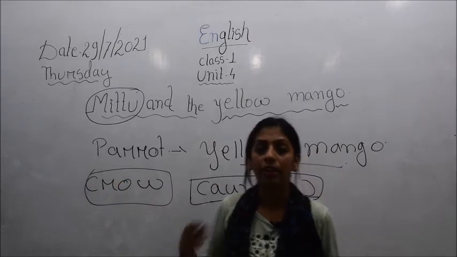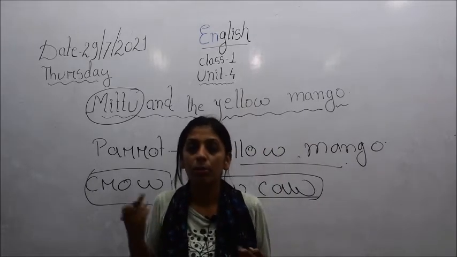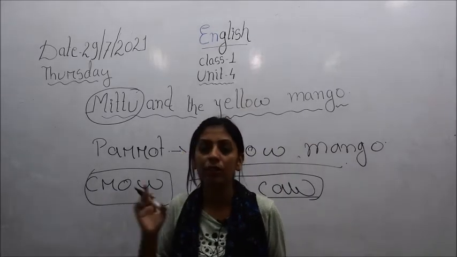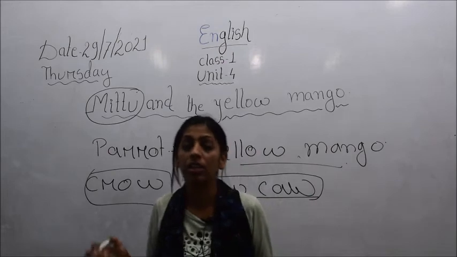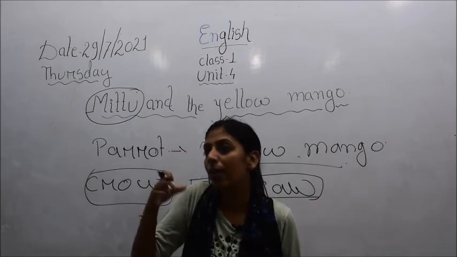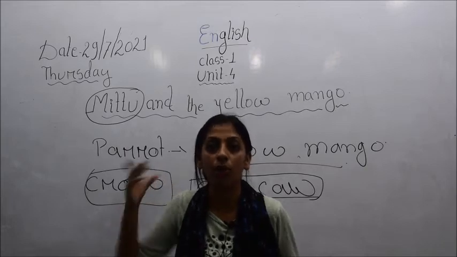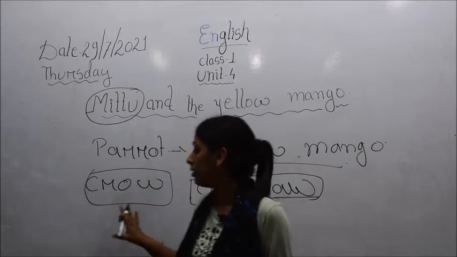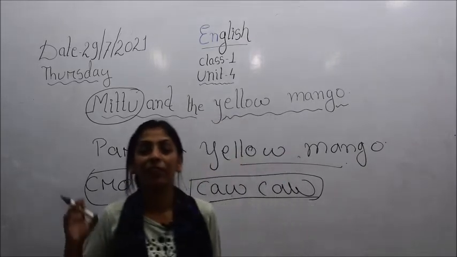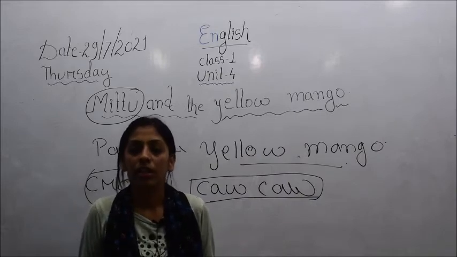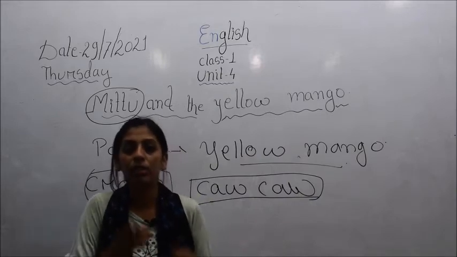This crow had a very loud voice. The crow shouted very loudly. He did not just say caw, caw, not like that. He shouted loudly. And since this crow has a very loud voice, what happened to Mittu? He was scared.